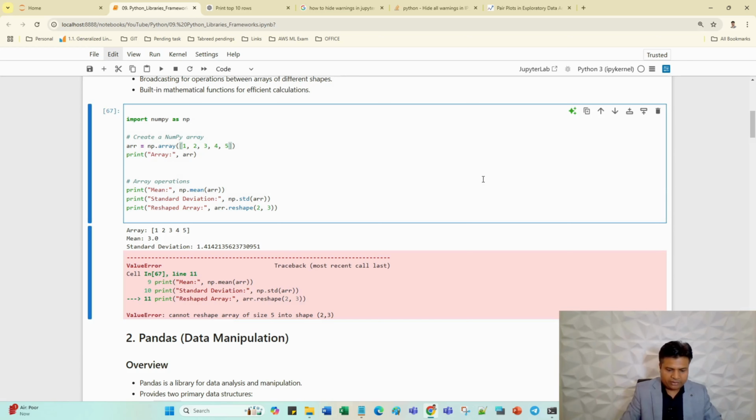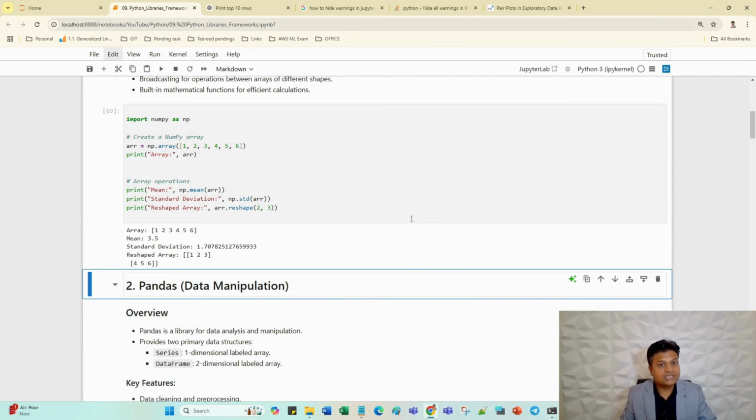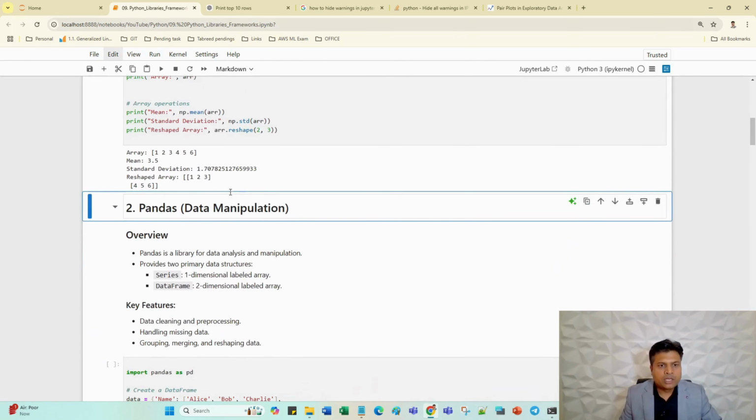Let's suppose I'm adding one more value here, 6. Now I want to divide it as 2 comma 3. Will it work? Yes, the answer is yes. So what I am doing here is reshaping the array to 2 comma 3, so 2 rows and 3 columns. So easily I can split the array into 2 rows. 1, 2, 3 numbers will be here and 5, 6, 4 numbers will be there. So easily I have reshaped this particular array.